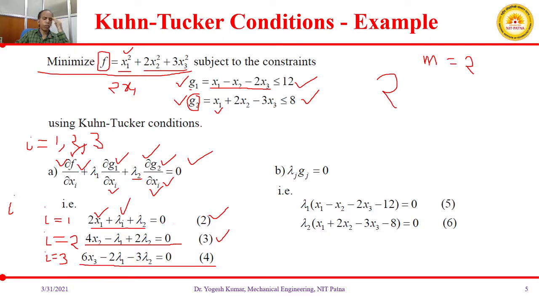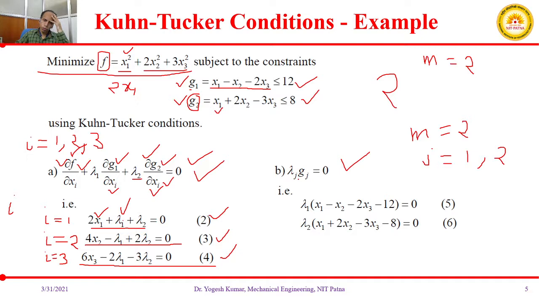So you have got 3 equations, okay, 2, 3 and 4. Then this was the first condition in your Kuhn-Tucker conditions. Then we have another term, that is lambda j into gj equal to 0. So how many values is j having? J is having 1 comma 2. There are 2 values because m is equal to 2.